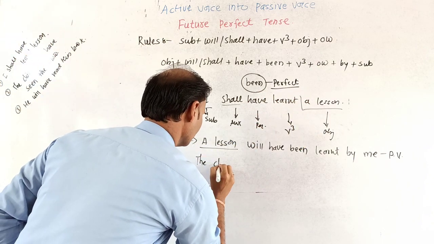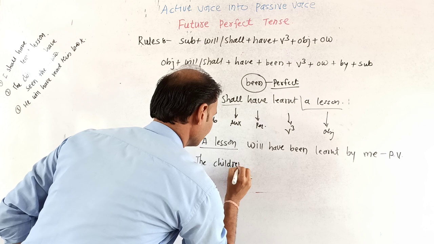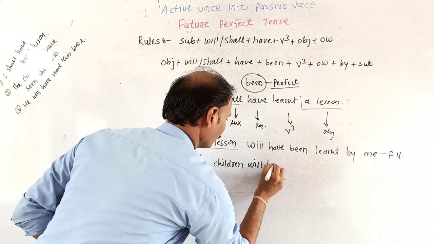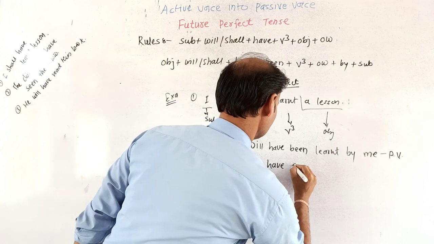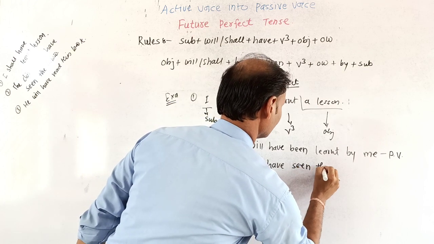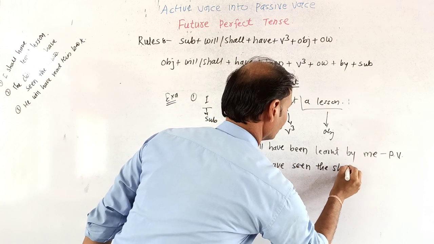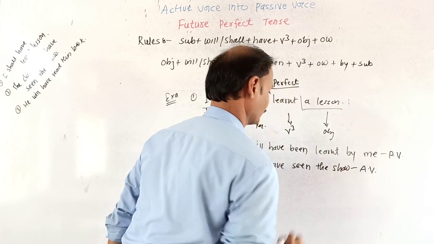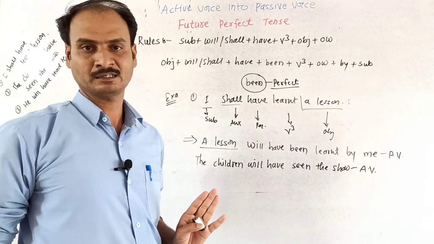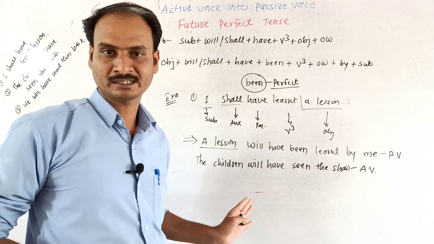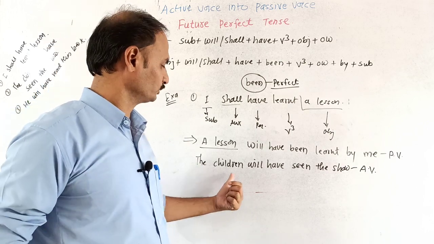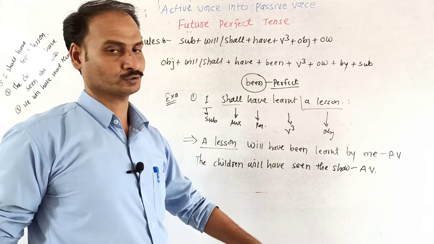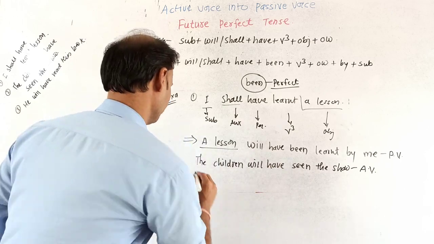Next sentence we will take: "The children will have seen the show." This is the active structure. Okay, next step, an example for better understanding that I have taken for practice purposes. "The children will have seen the show." It is in the active form.